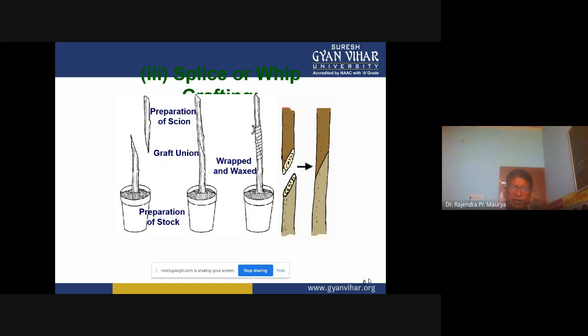Then we take the scion, so we have to prepare the scion. Preparation of the scion is a very important thing. The thickness of the scion should be exactly similar to the rootstock. When we make the slanting cut on the rootstock, you have to make the just opposite slanting cut on the scion.